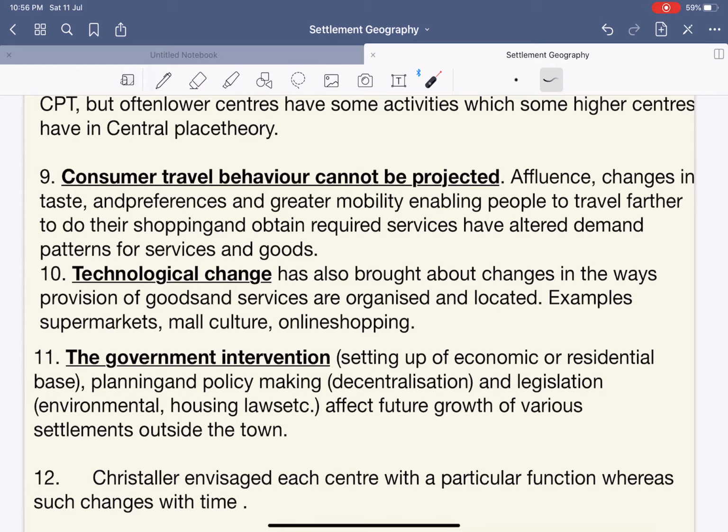Nine. It says that consumer travel behavior cannot be projected. In the very first, we have assumed that the consumer will travel less distance to gain the product. It says that affluence, change in taste and preference, and greater mobility enable people to travel farther to do shopping. So basically if you are writing this point also, it is so much sufficient.